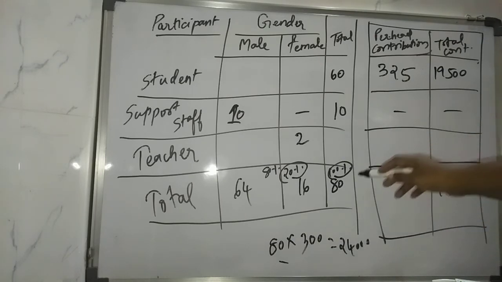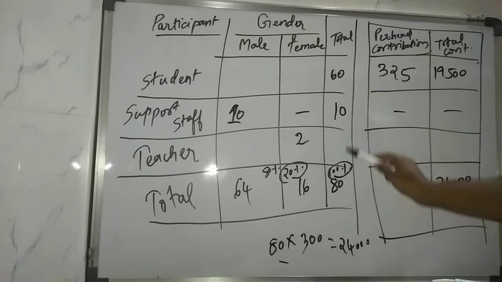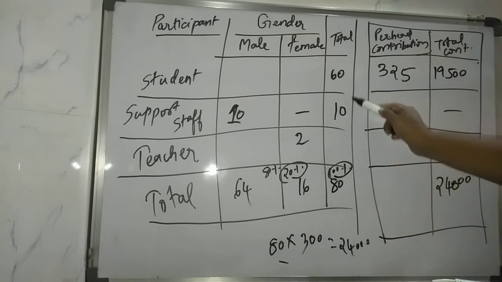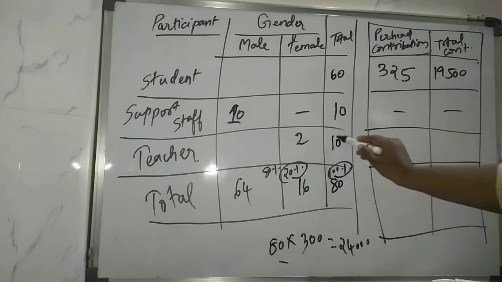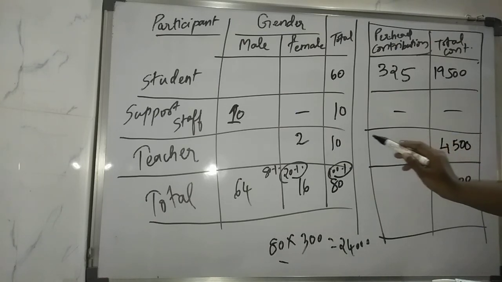So you can see if there are 80 members, 60 are students, 10 are support staff, then the remaining is 60 plus 10 is 70, 80 minus 70 is 10. Clear? Now you can find this also. Now there is no contribution from the support staff, so the rest has been contributed by the teachers. 24,000 minus 19,500 is 4,500.